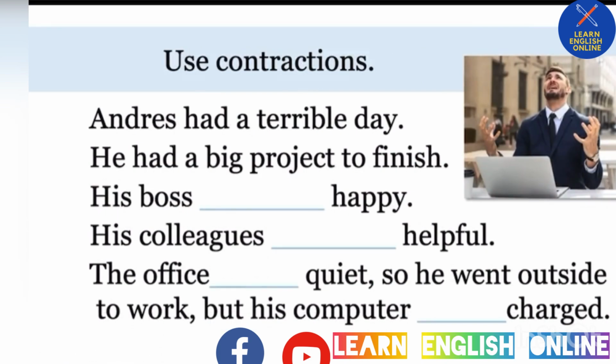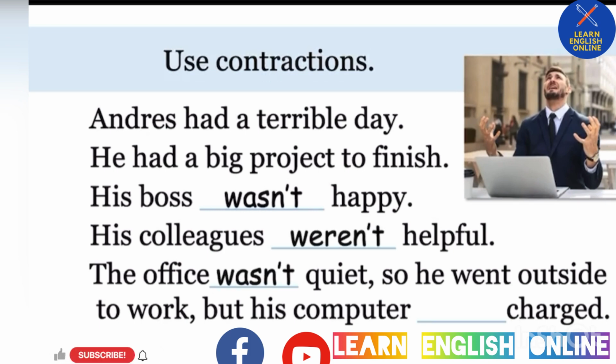One more time. This time just use contractions. Take a moment, look at the sentences, and decide between wasn't and weren't. Okay, are you ready? Andres had a terrible day. He had a big project to finish. His boss wasn't happy. His colleagues weren't helpful. The office wasn't quiet, so he went outside to work, but his computer wasn't charged. Poor Andres.